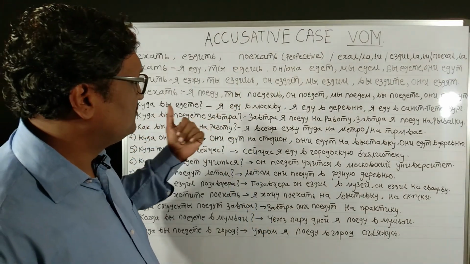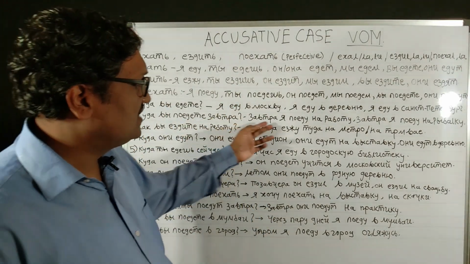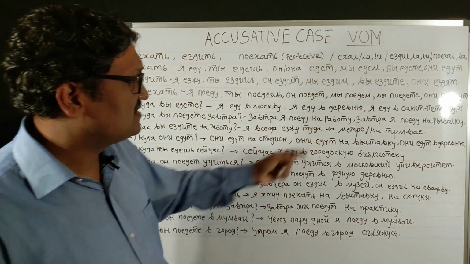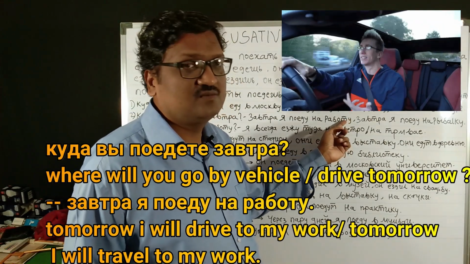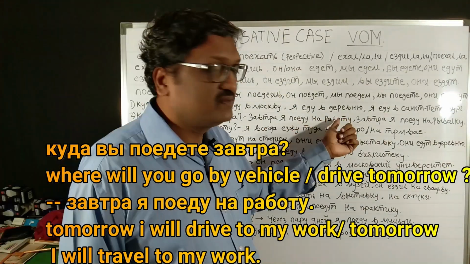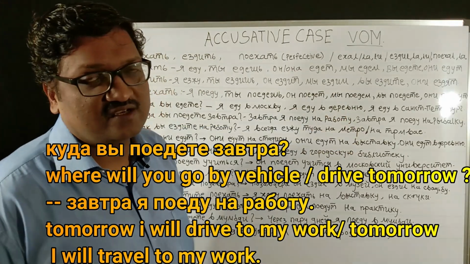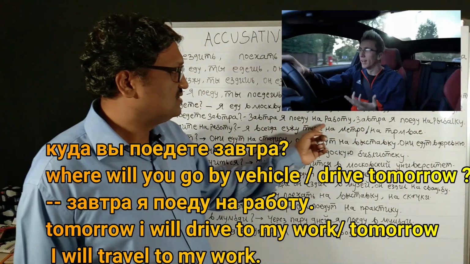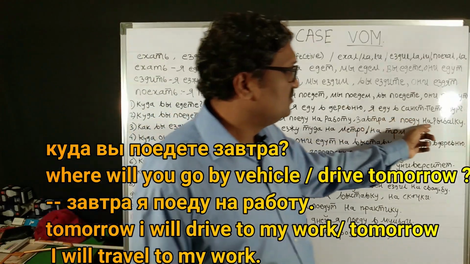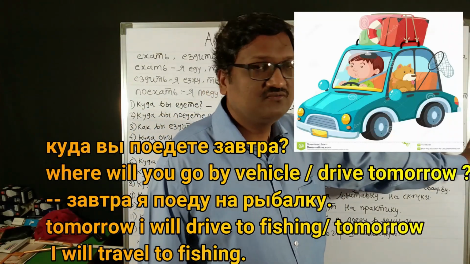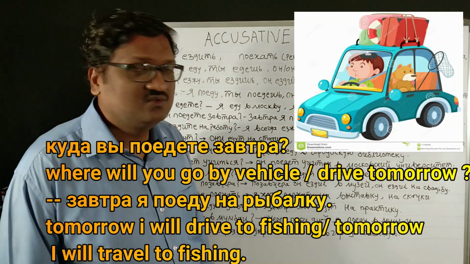Kuda vi payedete zavtra? Where will you drive tomorrow? Zavtra ya payedu na rabotu. Na is the same as what we have used in the prepositional case, and rabota has taken the ending rabotu because that is the feminine noun in accusative case changing like that. So here the verbs of motion are taking accusative case. Zavtra ya payedu na ribalku. I will go fishing. Tomorrow I will drive to fishing.